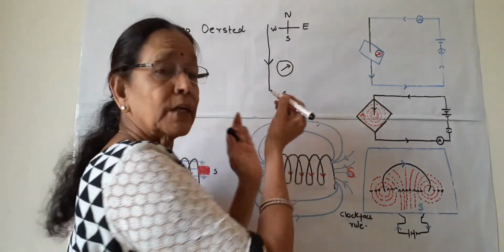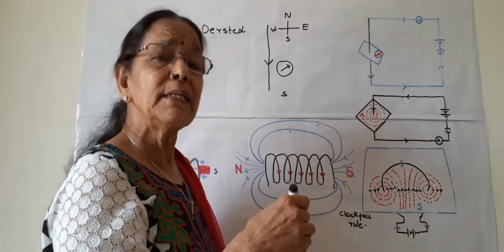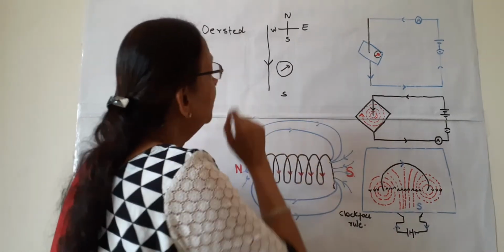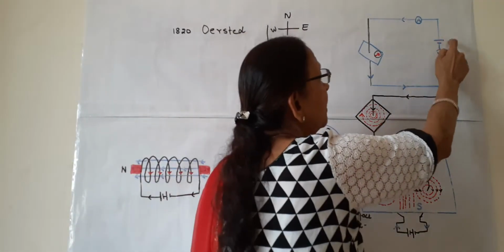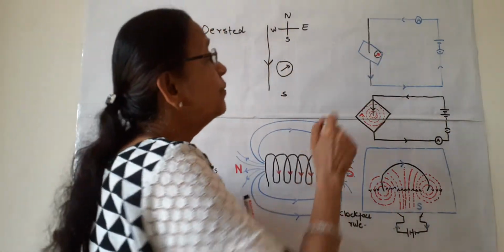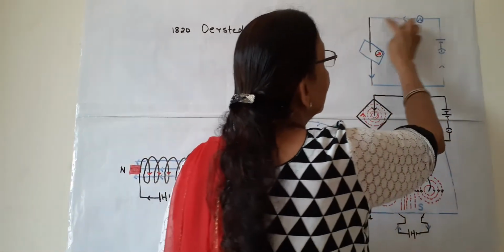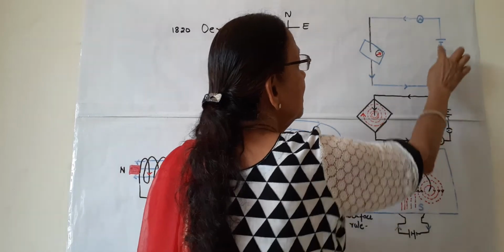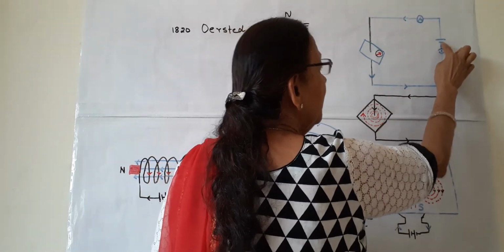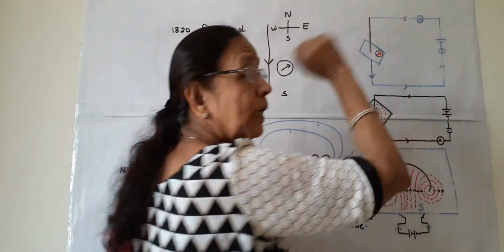And if the direction of electricity is changed, how will it be changed? If the terminals of the battery are changed. In this case, the current is going like this. If here is the positive side, then the current will go like this.